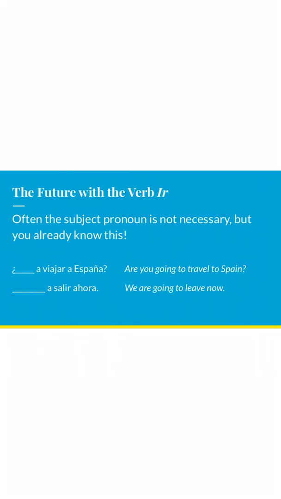Okay. So often the subject pronoun's not necessary, but you guys already know this. Here's a couple of examples. If I'm trying to say, are you going to travel to Spain? I don't need to include the tú anywhere in that because that conjugation is unique, right? I can simply say, ¿vas a viajar a España? If I was stating we are going to leave now, I can leave off my nosotros, and I can include vamos here. Vamos a salir ahora.